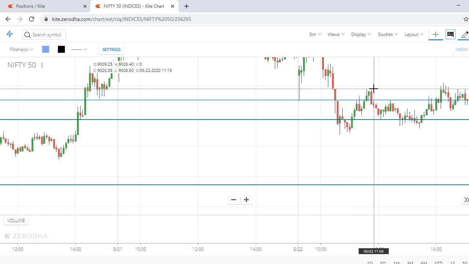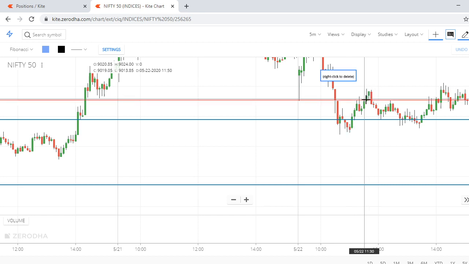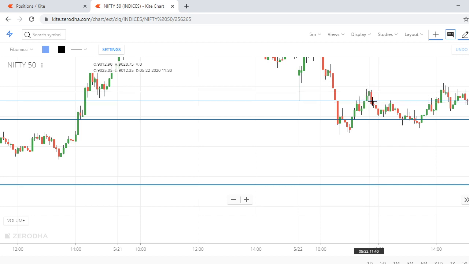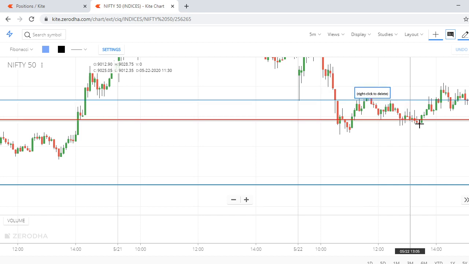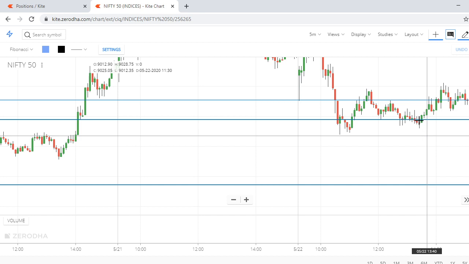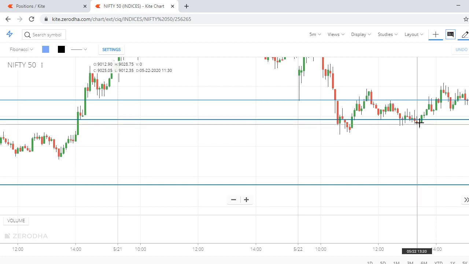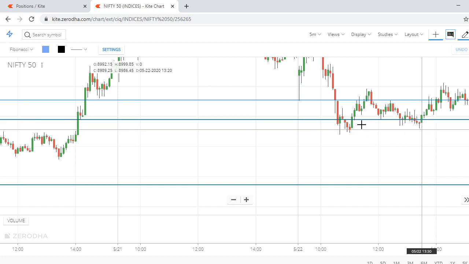It went up to some level, there is a retracement. So trail SL hit at this level, because this is my second support or resistance, so I trailed my SL to this level, it hit my trail SL. Again it came to the entry point, there is a reversal again, hammer at the bottom, so it gave one more entry here with the same SL.